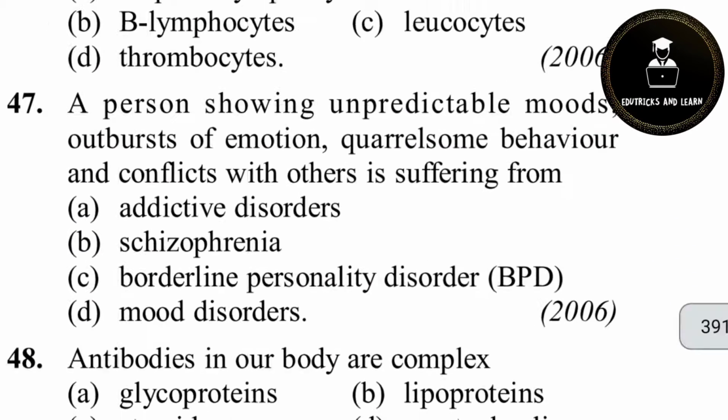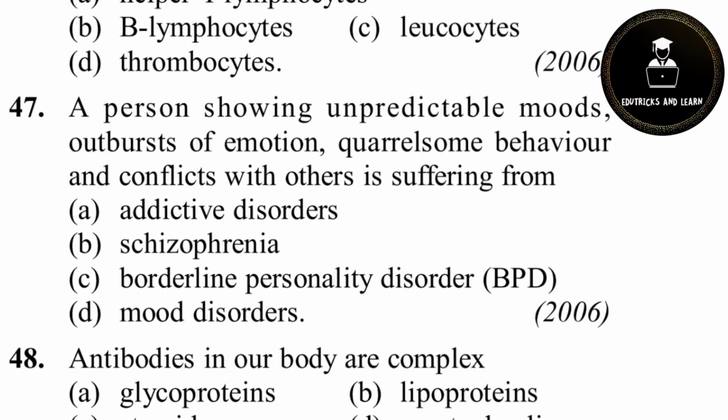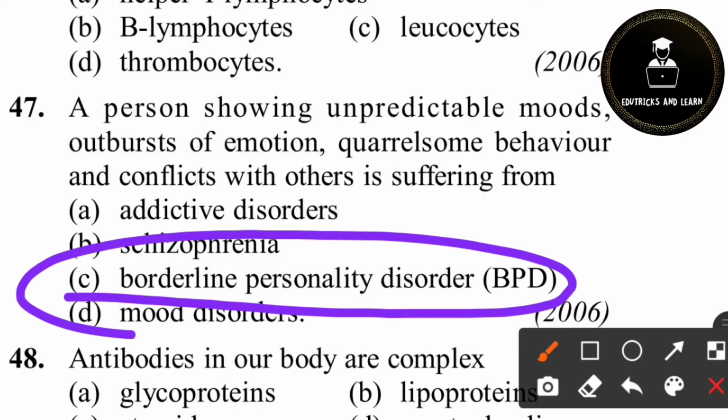47th question. A person showing unpredictable moods, outbursts of emotion, quarrelsome behavior and conflicts with others is suffering from... What is this disease? So this disease is nothing but borderline personality disorder, BPD. So option C is the correct answer. If the person has unpredictable moods, he is changing his mood unpredictably. For example, he is angry suddenly and he laughs suddenly and he can't control his emotions. He is outbursting his emotion with some quarrelsome, unwanted behavior. So this disease is called borderline personality disorder. It is a mental illness which causes instability of moods, personal relationships, etc. So option C is the correct answer.